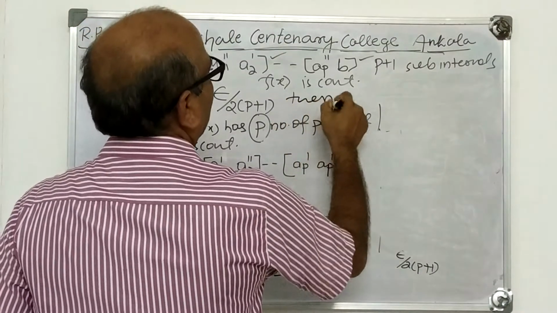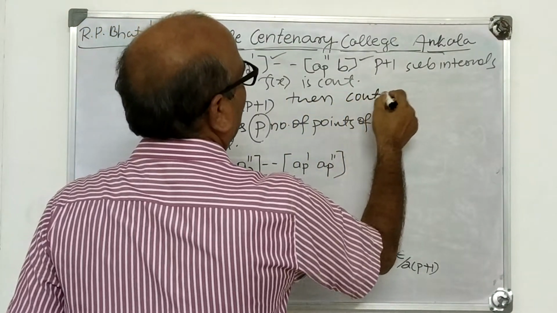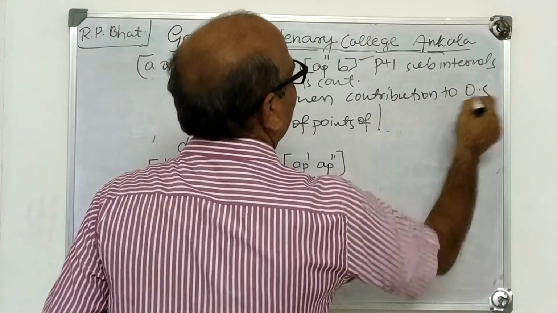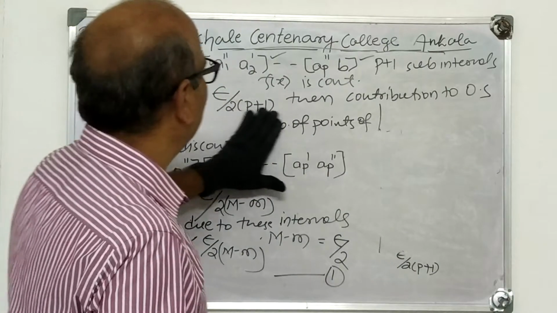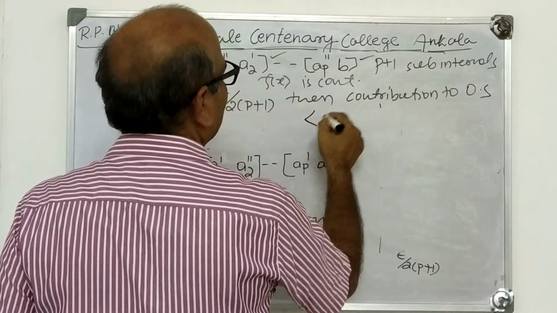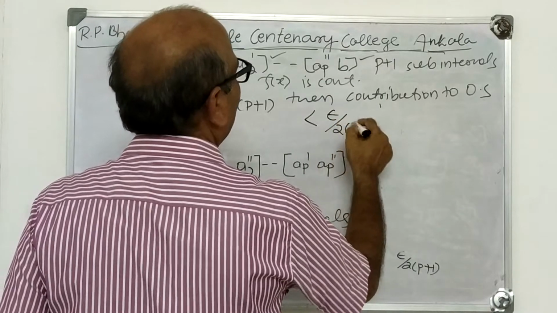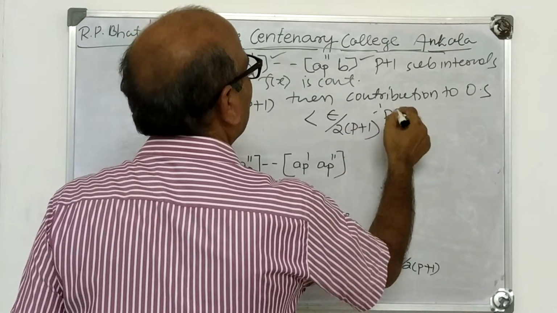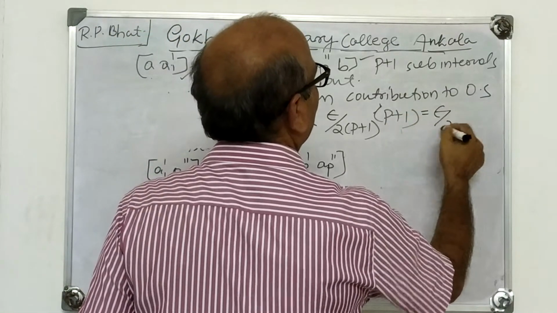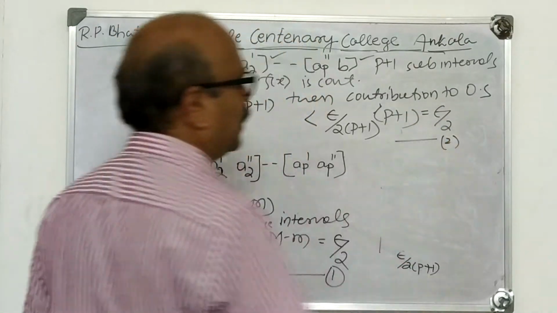Then the contribution to the oscillatory sum by these subintervals is less than epsilon by 2(p plus 1) into the number of subintervals, p plus 1, which is again epsilon by 2.